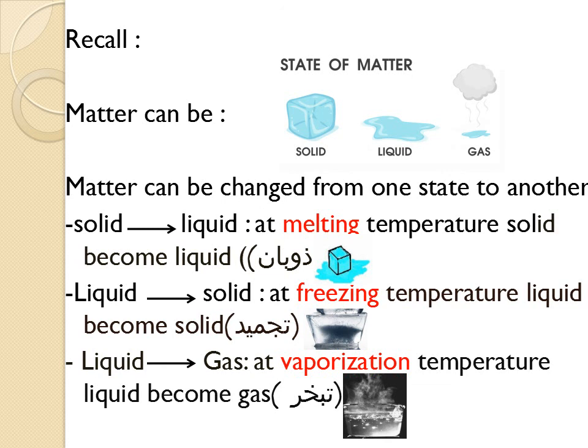So we must know here that we have three different types of temperature: melting temperature, which is responsible for changing solid to liquid; freezing temperature, which is responsible for changing liquid state to solid state; and finally the vaporization temperature, which is responsible for changing liquid to gas.